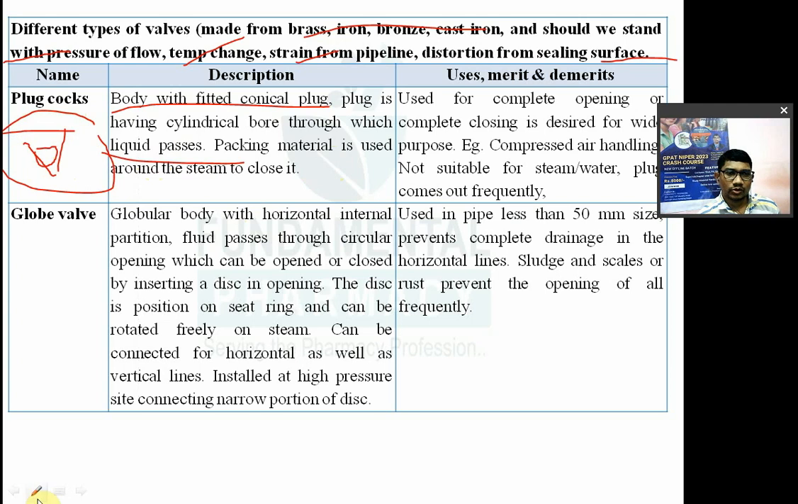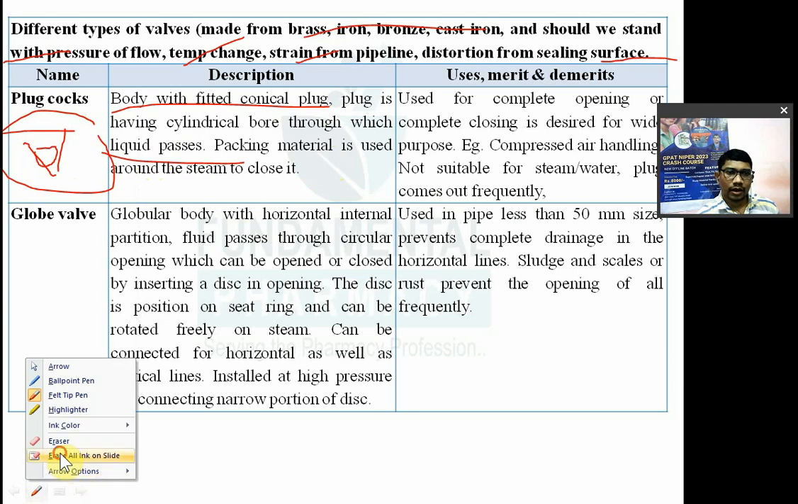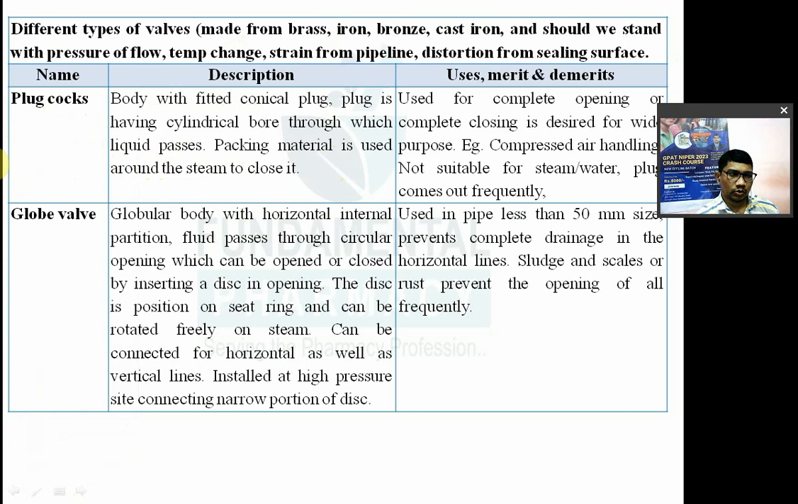मतलब कोई पैकिंग मटेरियल जो है वो प्रॉपरली फिट हो जाए वाल्व में और उसमें कोई भी ओपनिंग न रह जाए, इसलिए पैकिंग मटेरियल यूज करते हैं. पैकिंग मटेरियल जैसे मोस्ट ऑफ द टाइम रबर होता है या फिर टेफ्लॉन का टेप होता है. So plug cock valve has a body which is fitted with a conical plug. डिस्क्रिप्शन याद रखो, डिस्क्रिप्शन पूछ सकते हो. And having a cylindrical bore inside the plug through which liquid will pass. Okay, packing material used around the stem to close it. Then it is used for complete opening or complete closing.